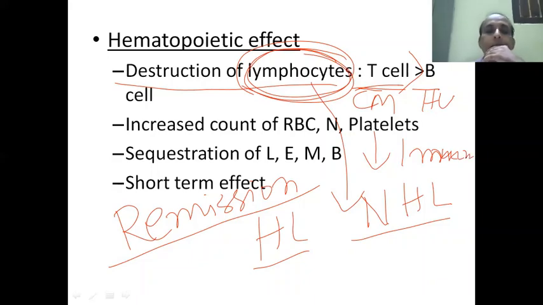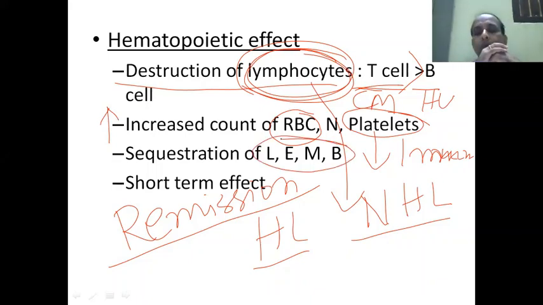Some of the cells, RBCs and platelets particularly, show a temporary increase in number, and other cells are usually sequestered, mostly in the spleen or somewhere else. Mainly there is suppression of the lymphocytes, eosinophils, and neutrophils. Only the RBCs and platelets are in excess, and the effect is usually short term. As soon as we stop the steroids, the level comes back to normal.